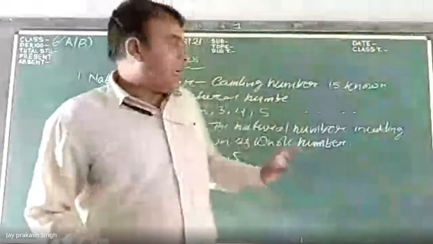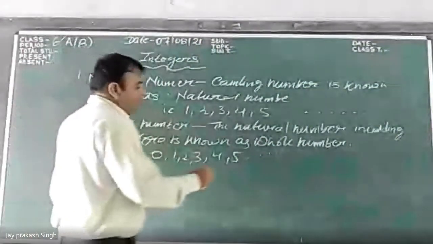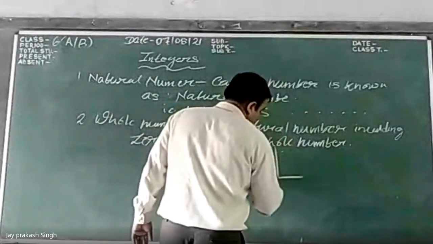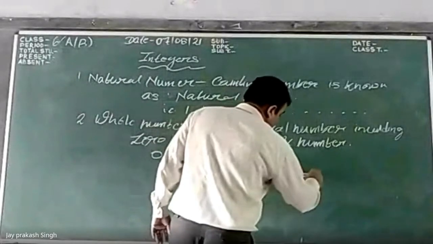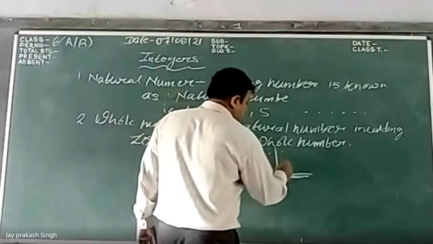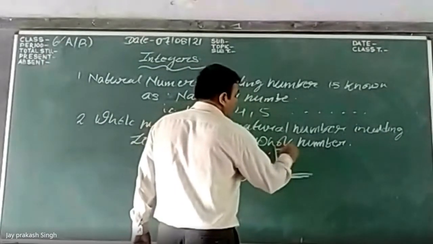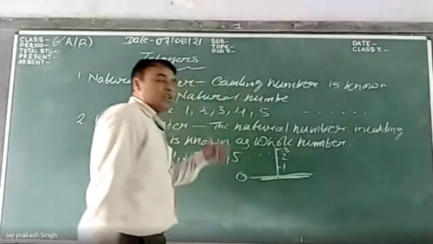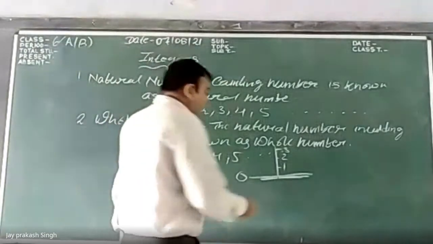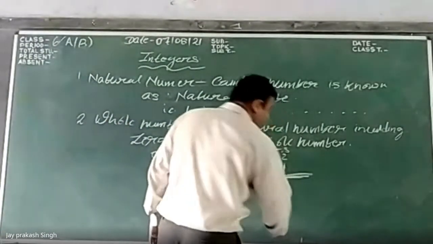At that time, we have to know about another kind of number. The ground, that is the sea level, will be 0 at that point, and above the sea level we have 1, 2, 3, that is 1 meter, 2 meter, 3 meter. But when we go inside the ocean, which measurement will be used?